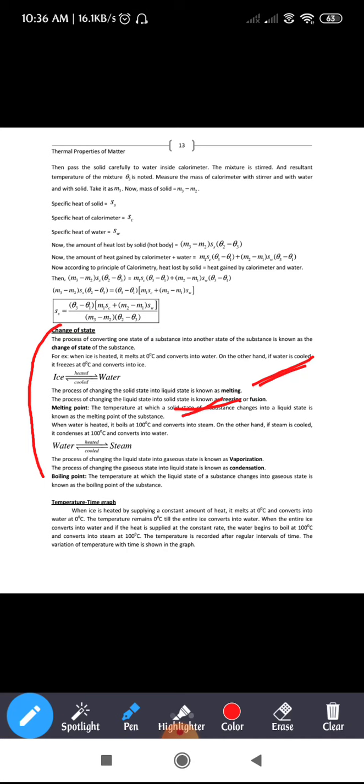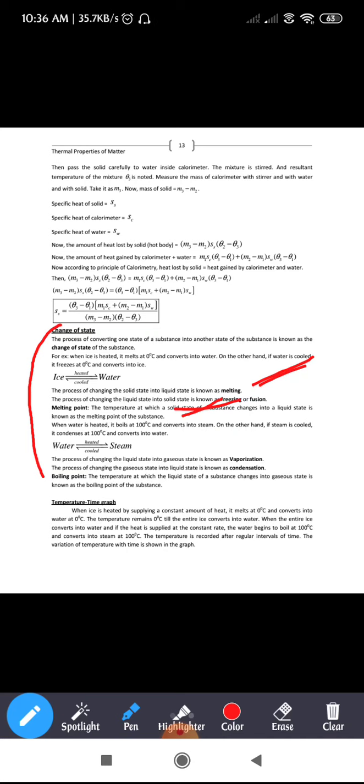When water is heated, it boils at 100 degrees Celsius and converts into steam. On the other hand, if steam is cooled, it condenses at 100 degrees Celsius and converts into water. So it is nothing but change of state from water to vapor state and again from vapor to water state. Vapor or steam, one and the same. So as you know, when the water is heated, it boils at 100 degrees Celsius and gets converted into steam, right? On the other hand, if the steam is cooled, what happens? It gets converted into water.